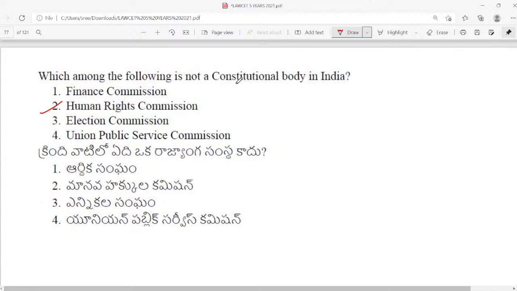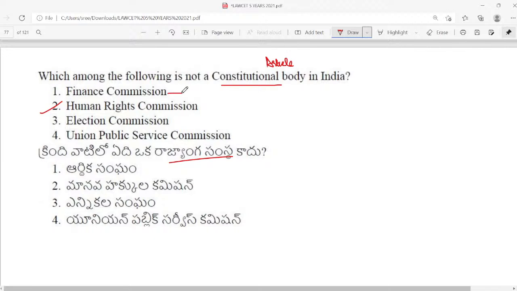So what exactly is a constitutional body? A constitutional body is a body which is directly mentioned in the constitution, which means that it comes with an article. Every constitutional body is established by the constitution, plus it has an article. So let us see what exactly the articles are for the other constitutional bodies.